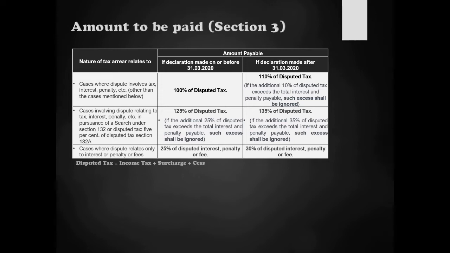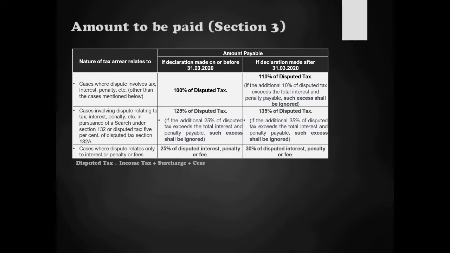The first bucket is the cases which involve disputed tax, interest, penalty, etc., other than the cases in the other categories. That is category 1. The second category is obviously cases where the disputed tax, interest, penalty are in pursuance of a search conducted under section 132 or 132A. That is the search cases. And the third category is where the disputed amount is only in respect of interest or penalty or fees. No disputed tax. The tax has already been paid and only the interest or penalty is disputed and pending. These are the 3 buckets.